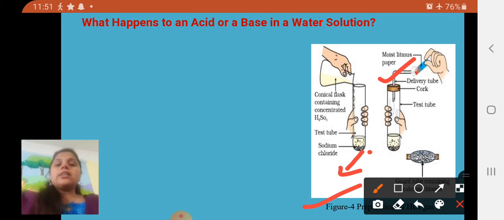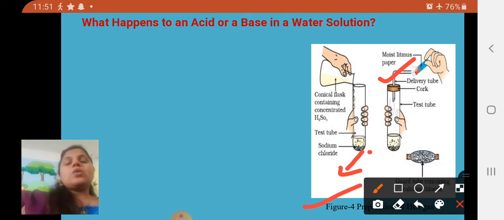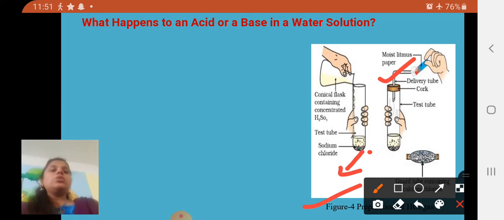For doing this, you need an indicator. So for the indicator, we have taken blue litmus paper. When the acidic property is there, the blue litmus paper will turn red. So let's do this and see the observations.